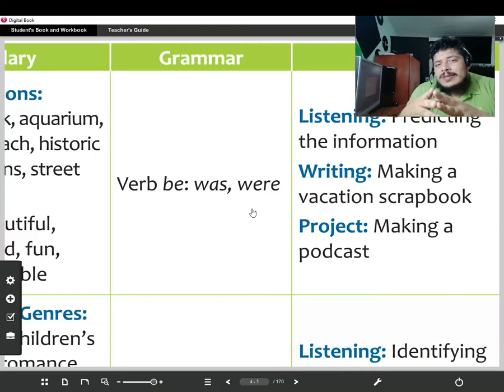She was in Canada, for example, and it was a puppy. Right now, it is a dog. We also have were for plurals, for we, you, and they. Okay, for example, we were in a concert. You were in Alfredo Nobel School. They were in Quetzaltenango. Okay, where?